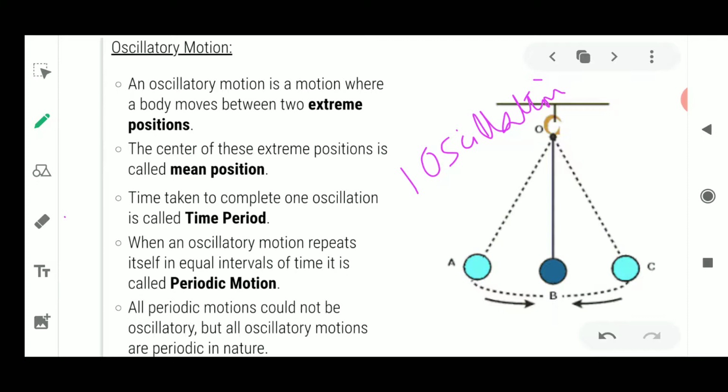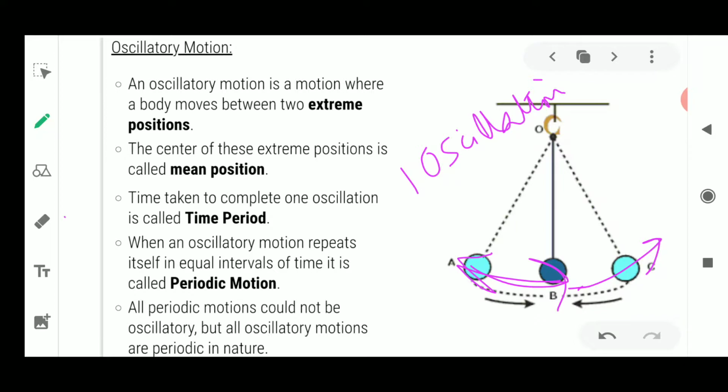Now how will you define one oscillation? We can define it in a very simple manner: an object starts from B, moves towards an extreme position, and comes back to its mean position. Next, it stands there for a fraction of a second and starts moving towards the other extreme position, which will be A, and again comes back to its mean position.